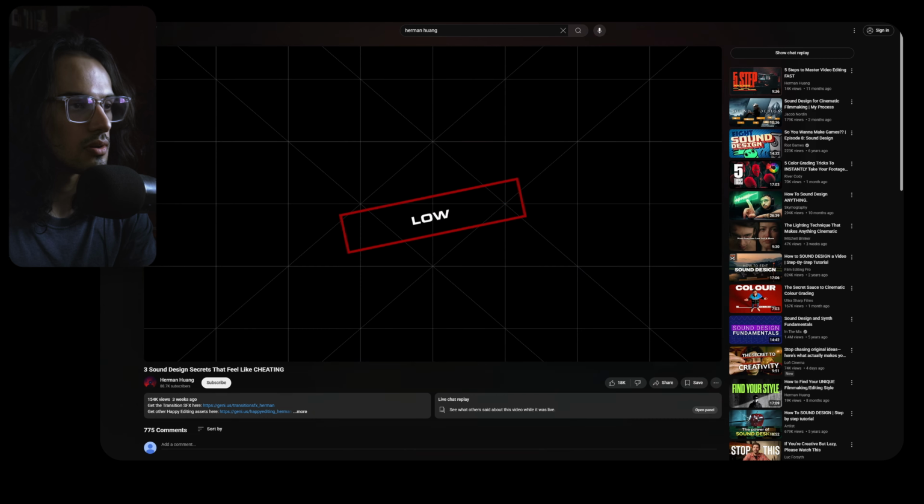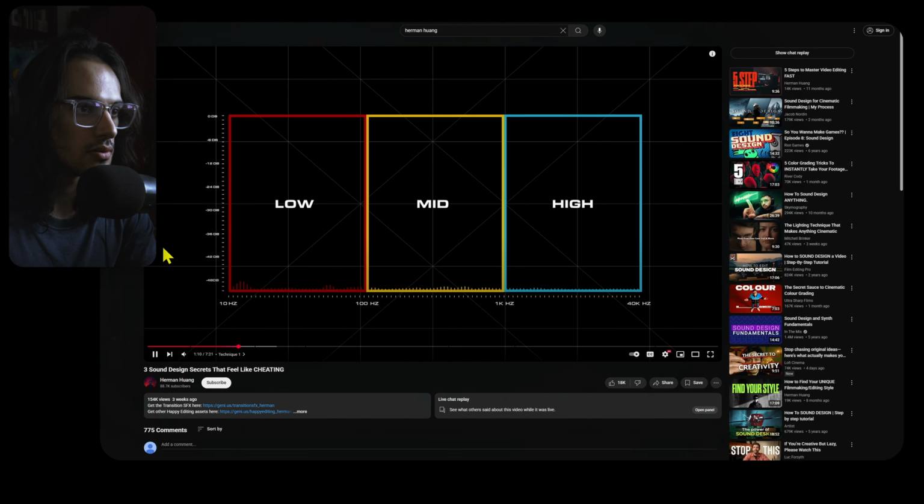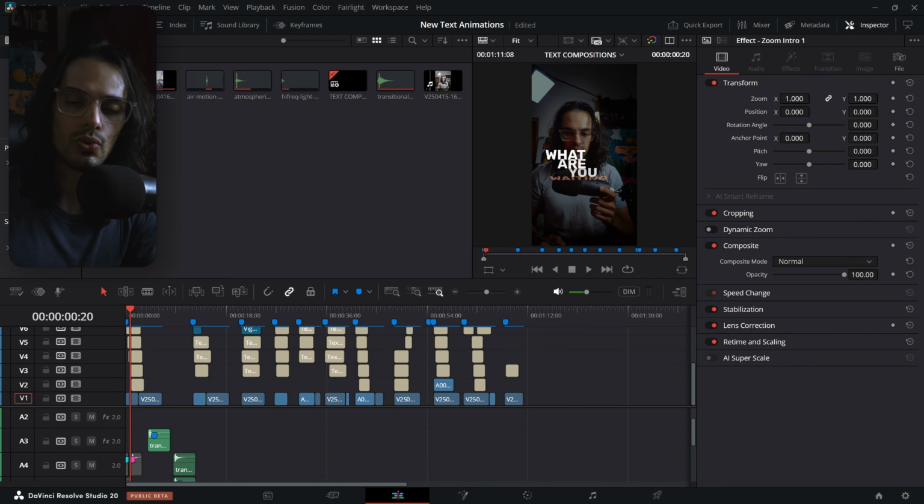So imagine layering a cake, where each layer adds a unique flavor, except on an audio spectrum it looks more like this.